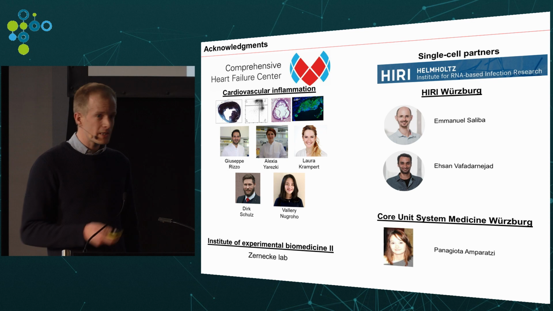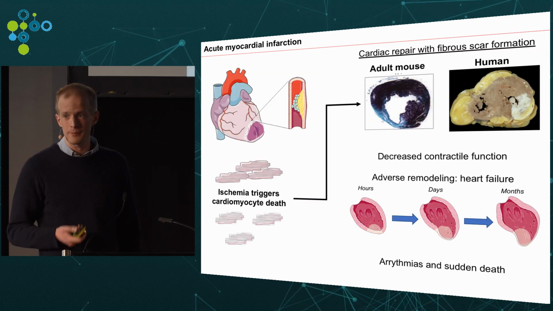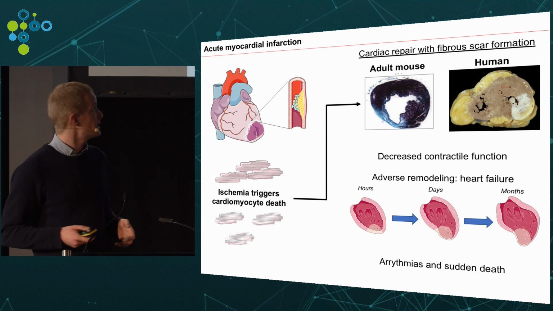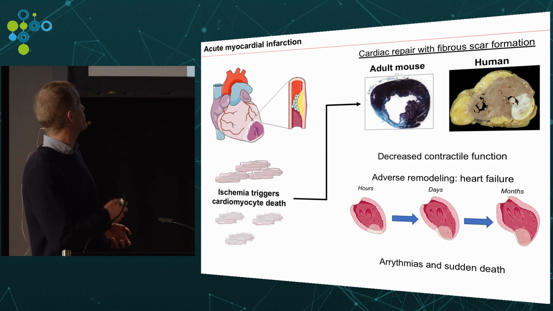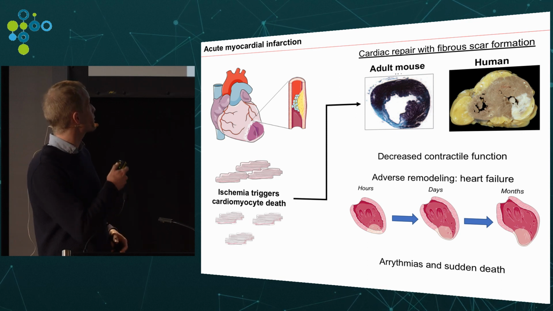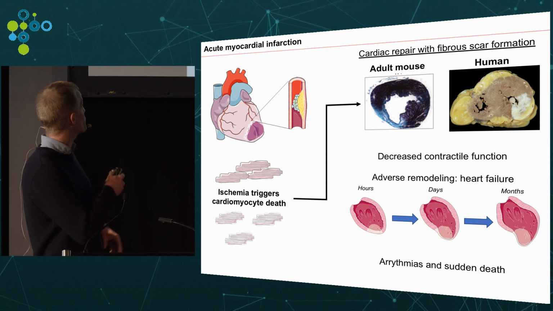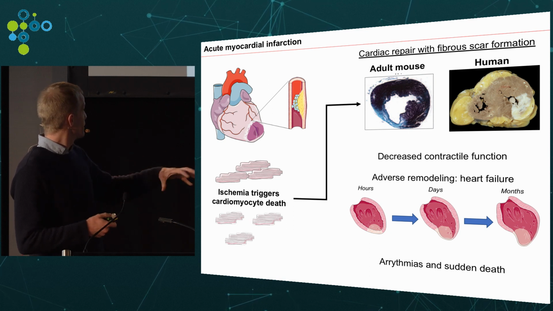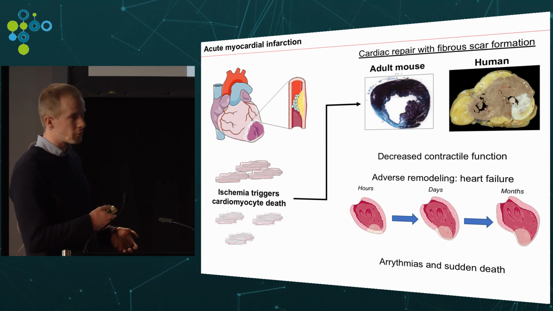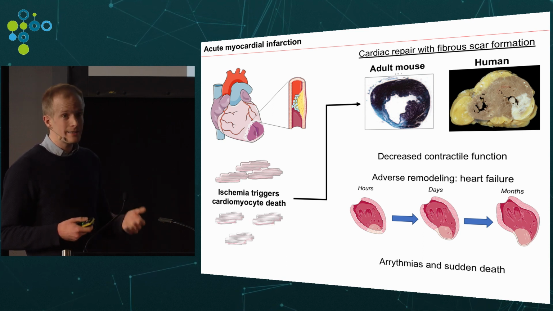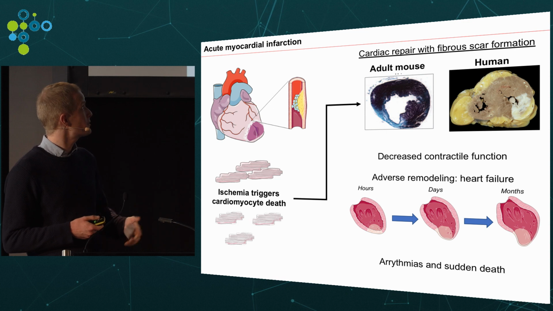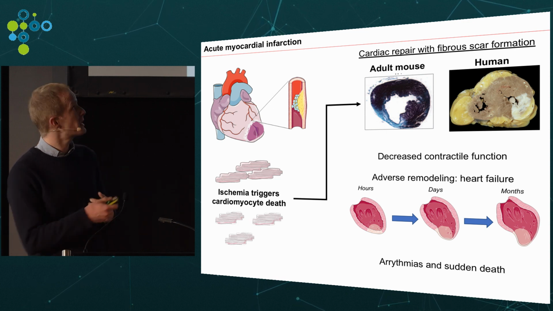I'm sure that most of you have a pretty good notion of what a myocardial infarction is. The heart is basically a muscle that contracts and pumps blood throughout your body. This organ itself is very much dependent on the blood supply that it gets from a network of coronary arteries. When one of these arteries gets occluded, most of the time due to atherosclerosis, the downstream tissue that normally gets blood from this artery will find itself in a state of ischemia, so it does not receive any more oxygen or nutrients. And the cardiac muscle cells, the cardiomyocytes, will die. Unfortunately, these cells have almost no capacity to self-renew, so there will be no regeneration of this tissue, but a process of cardiac repair that leads to the formation of a fibrous scar.